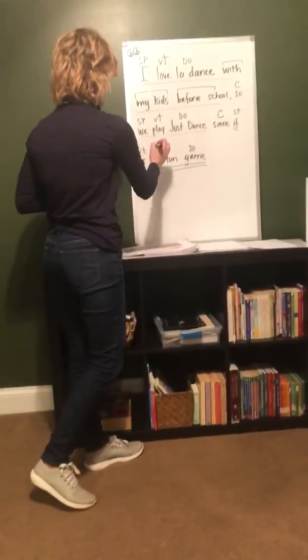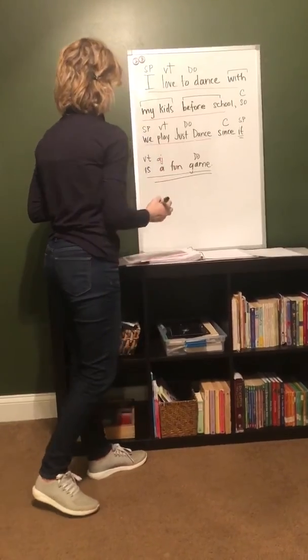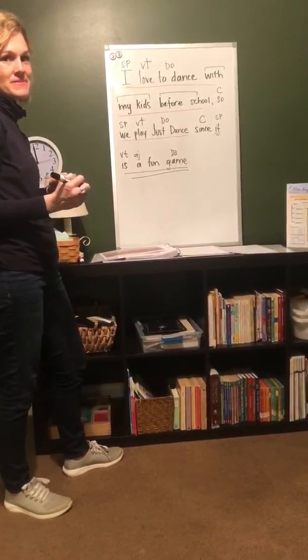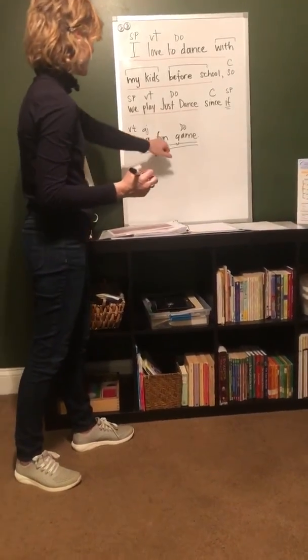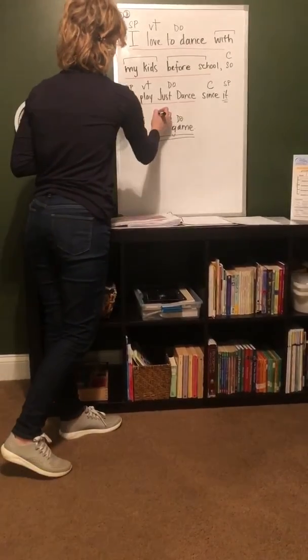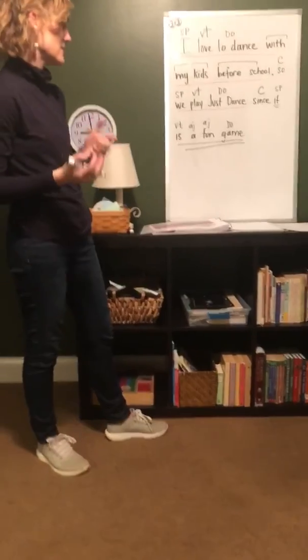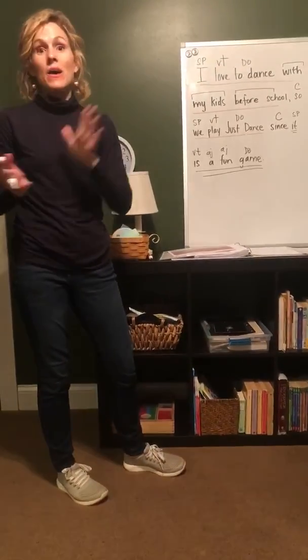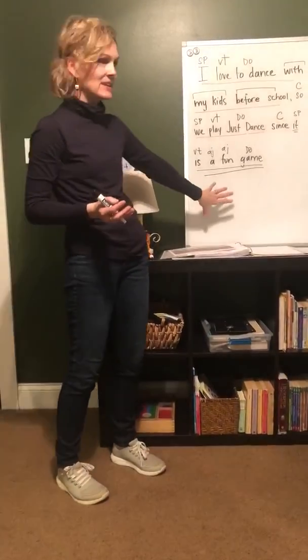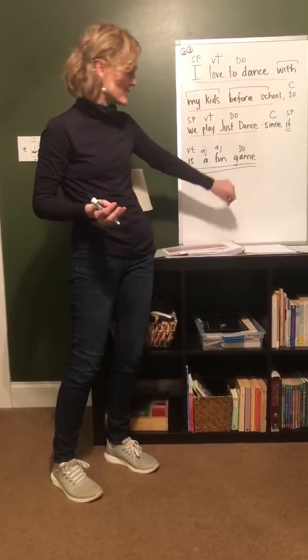We have a. Do you know what type of adjective that is? An article adjective. Fun is also an adjective. Is that a descriptive? Mm-hmm. Okay, this is telling what kind of game. All right, let's try to diagram this. Do you think I could do it in this space? I don't know, but I'm going to try.